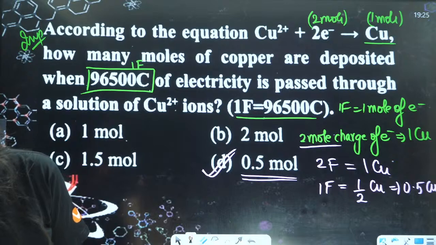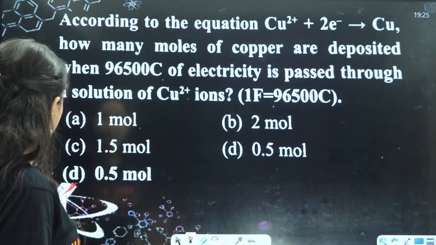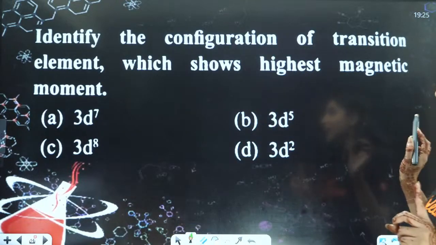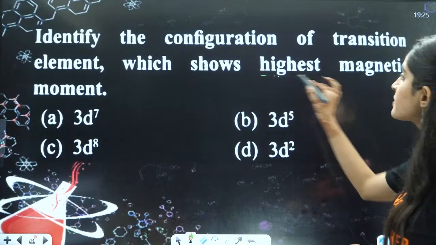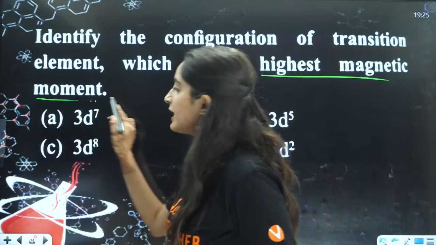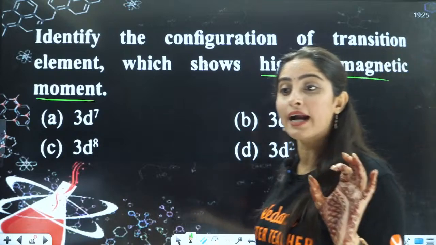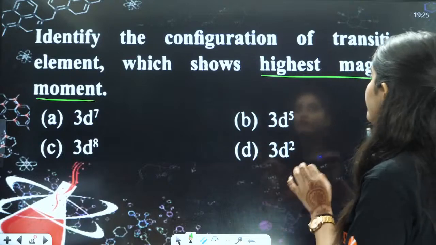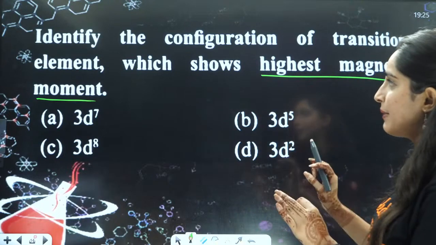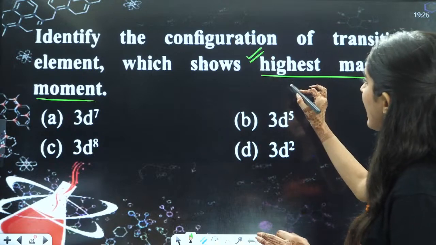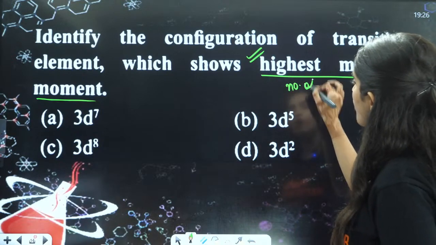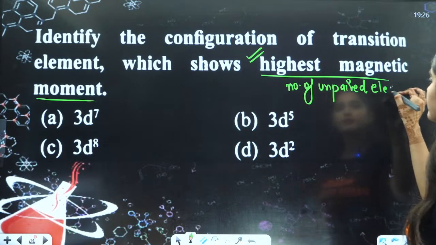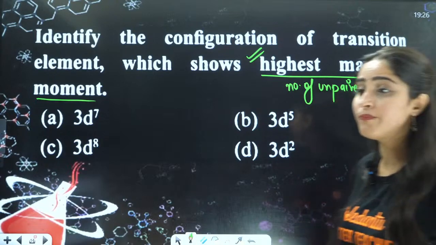Okay. Yes. Very good. Now the next question is, identify the configuration of the transition element which shows the highest magnetic moment. Now you have to identify which shows the highest magnetic moment. Very good, everybody in the chat box. That means they are asking for the highest number of unpaired electrons. You need to answer the highest number of unpaired electrons.